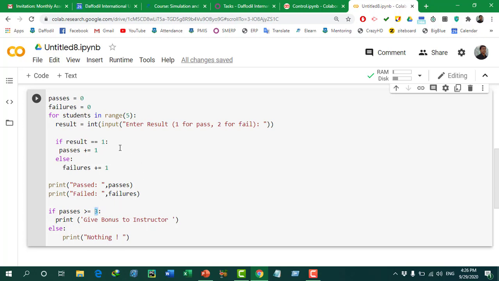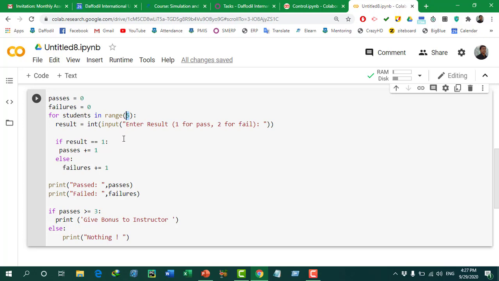So let's move forward. There are 5 in the range, and then we are taking an input, and in the display message we are showing: enter result, 1 for pass and 2 for fail. Depending on the message, the user will input either 1 or 2. We are comparing whether the result is equal to 1 or not. If it is 1, then passes equals passes plus 1, using passes as a counter. If it is not 1, then it must be 2, so we are saying that failures equals failures plus 1. So that's how the counter works, and it will be repeated 5 times.